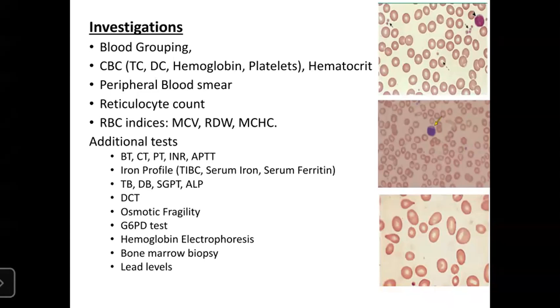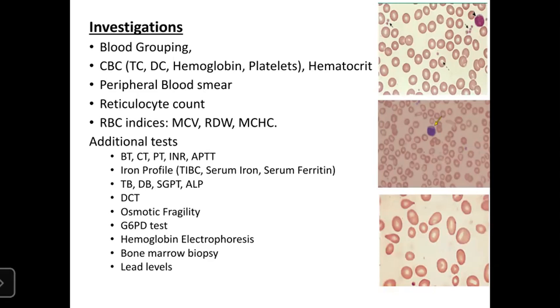Also, the additional tests that can be done are bleeding time, clotting time, prothrombin time, INR, APTT, iron profile, that is total iron binding capacity, serum iron, serum ferritin. TB, DB, SGPT, ALP can be done to see the liver function test, and a direct Coombs test can be done to rule out any autoimmune hemolytic anemia.